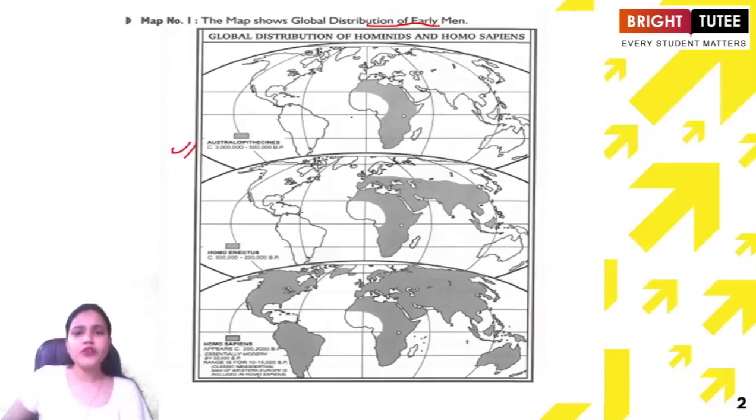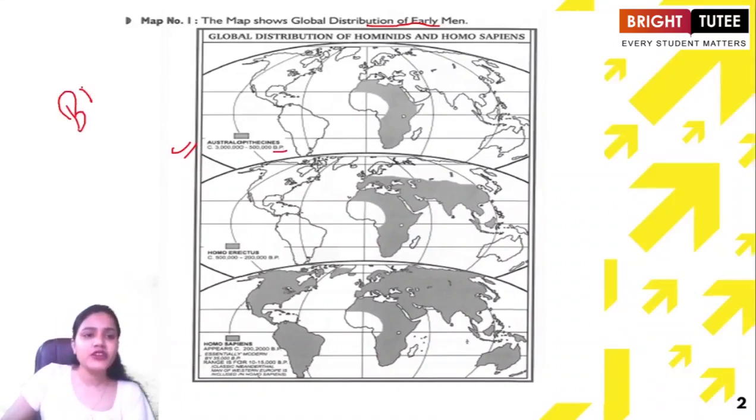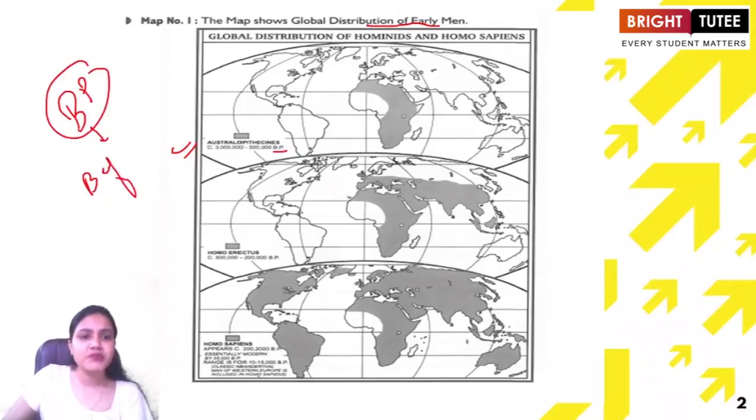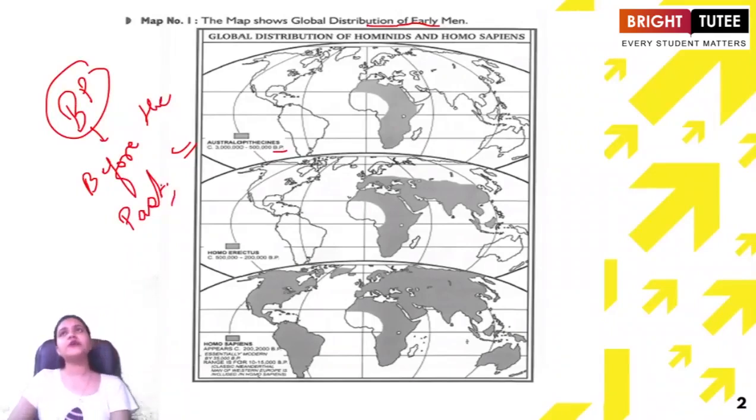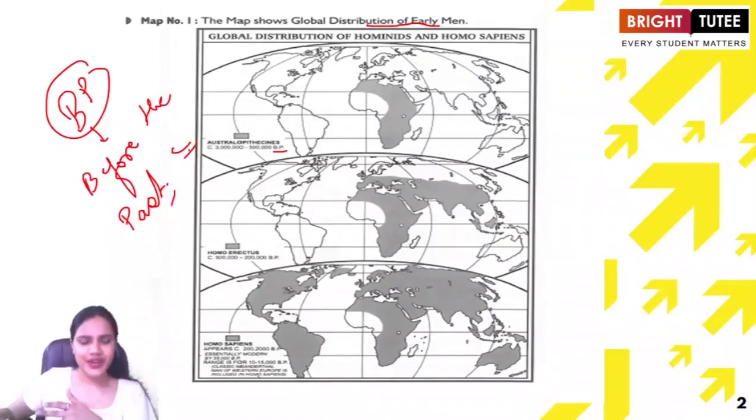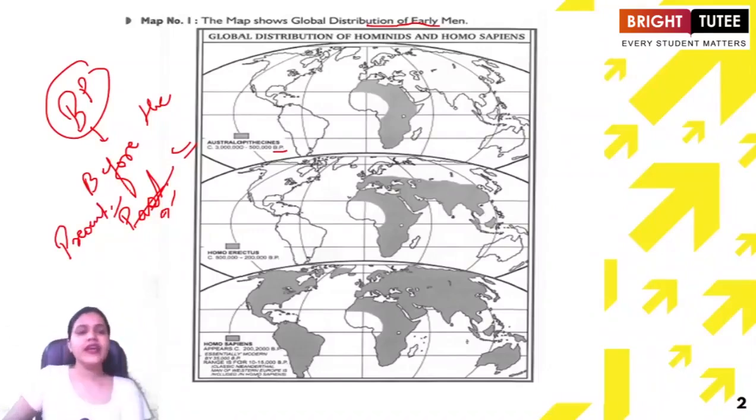So when we are talking about the period that is circa 3 lakhs, in fact more than that, this period is BP. Now the term that you're looking at in the map is BP, which means before the past. Whenever we are talking about history, students, you know that the present that we are living in, the past that we are talking about, the future that we can think about keeps on changing. So when we are talking about the past, before the past, not before the present, it means that we are talking about the period where we were not living, but we can definitely understand what was happening there.